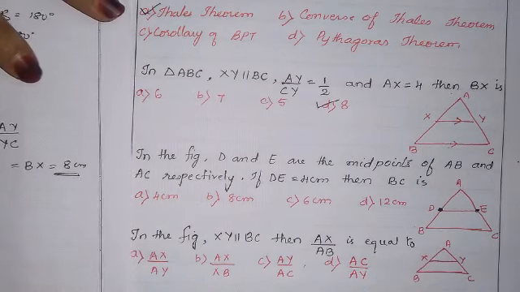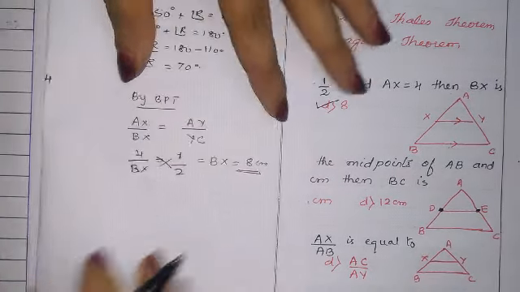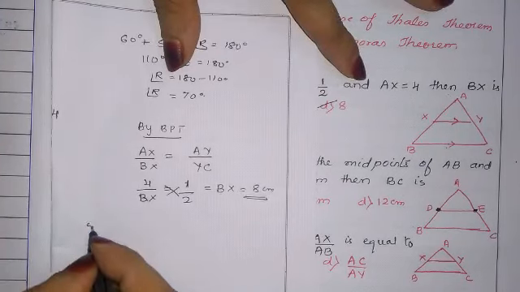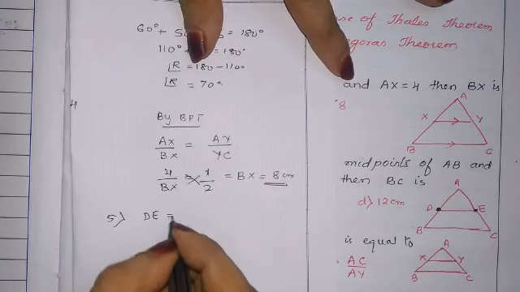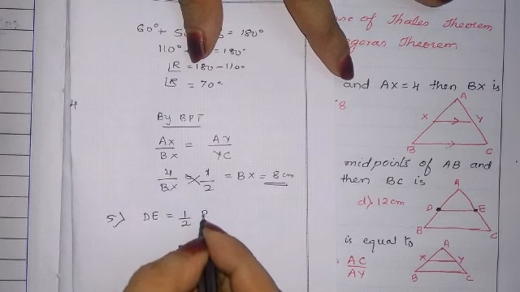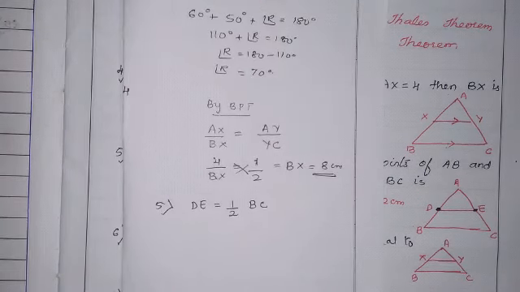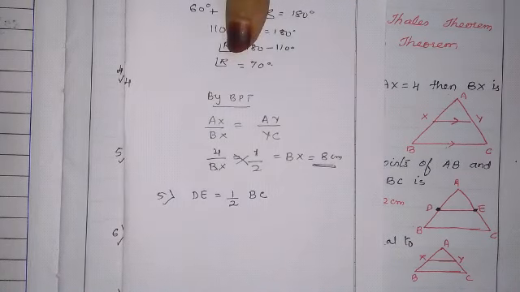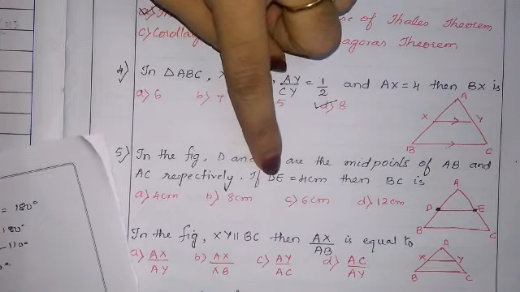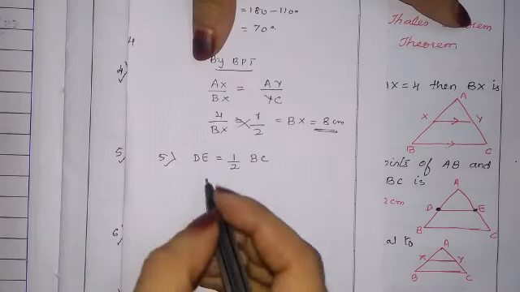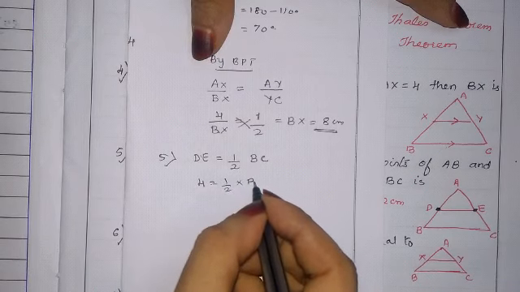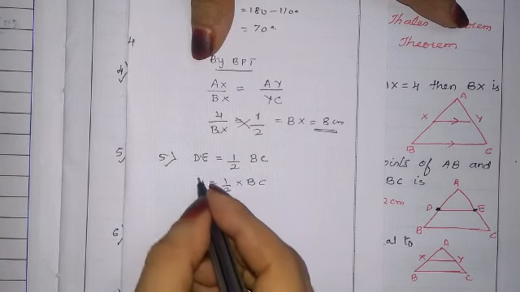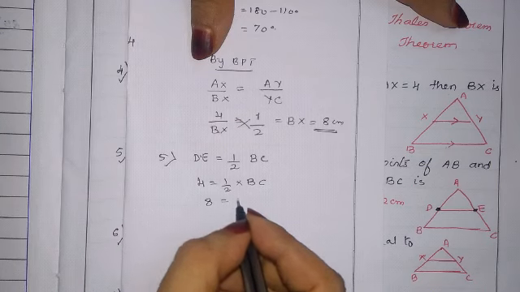When they have told the midpoint, they didn't say parallel line. According to the midpoint theorem, we know that DE is nothing but half BC. We have learned this in 9th standard that DE is nothing but half BC. They have given the value of DE, 4 centimeters. So in place of DE, I'll write 4 is equal to half into BC. So 2 we will bring here, that is 4 2s are 8, that is BC.